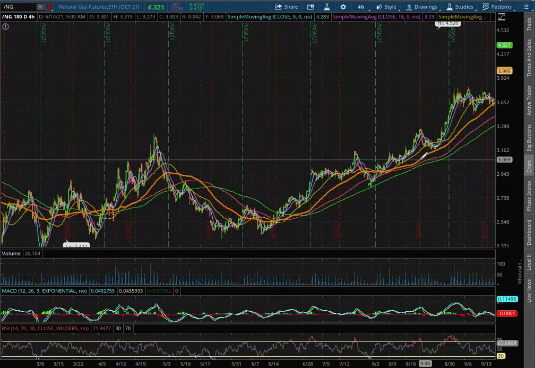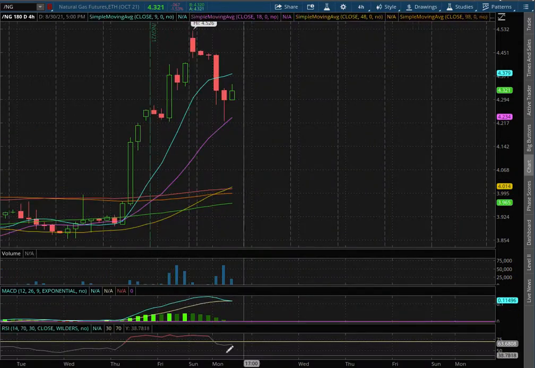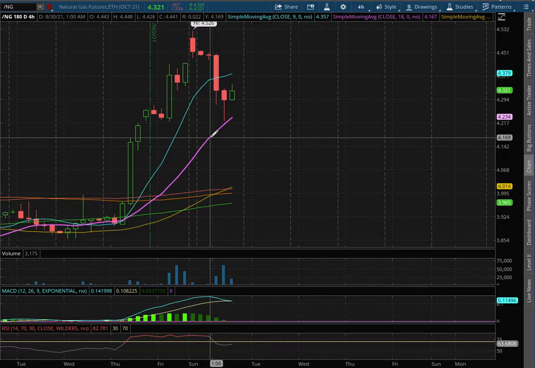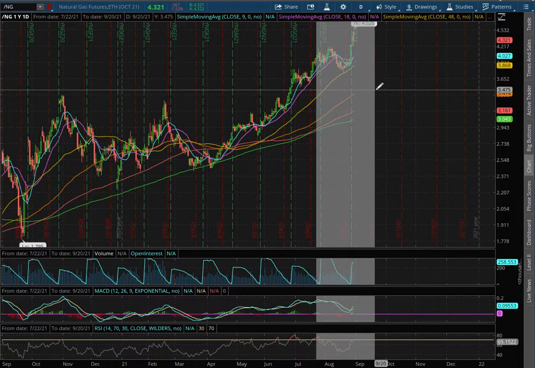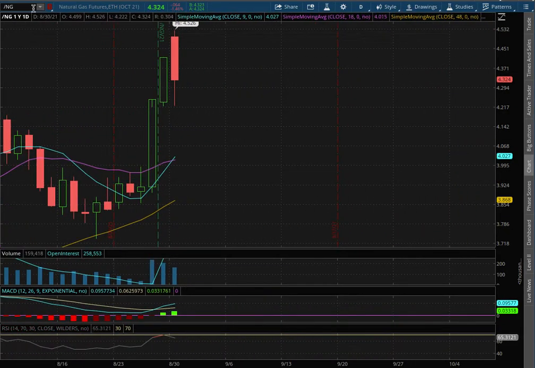As we extend that to the 4-hour chart, we remain in positive MACD, but we're seeing signs of a divergence. We're slightly off of overbought levels with the RSI. We did bounce right off the 18 moving average, this purple line, at a price of $4.20. As with the daily chart, we remain in positive MACD and slightly off of overbought condition with the RSI.